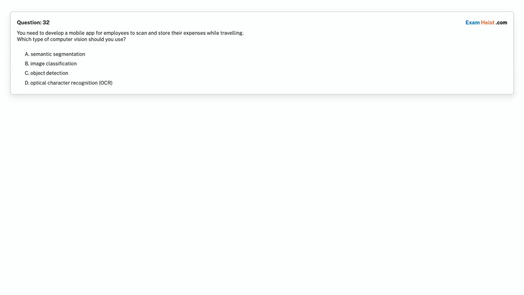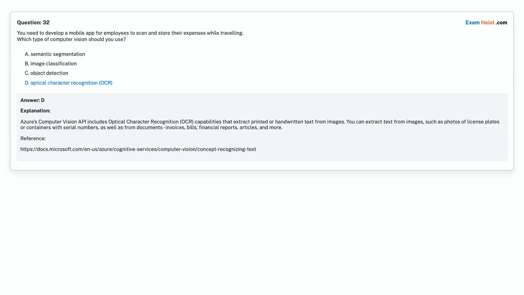Question 32. You need to develop a mobile app for employees to scan and store their expenses while traveling. Which type of computer vision should you use? Option A, semantic segmentation. Option B, image classification. Option C, object detection. Option D, optical character recognition (OCR). Choose the correct answer. Correct answer is option D, optical character recognition (OCR).